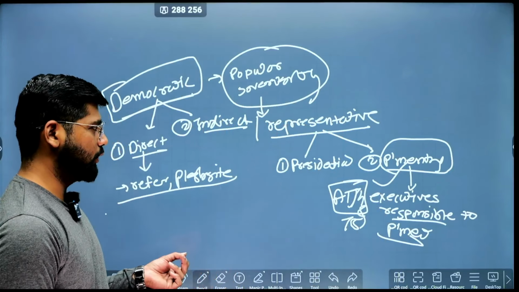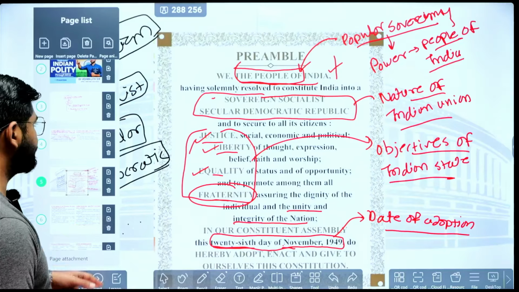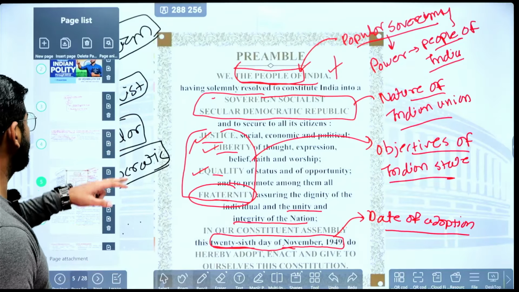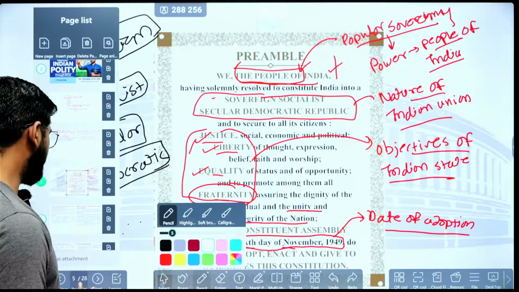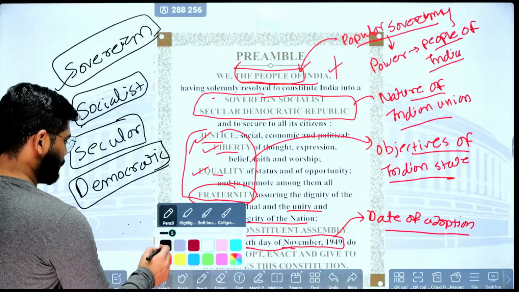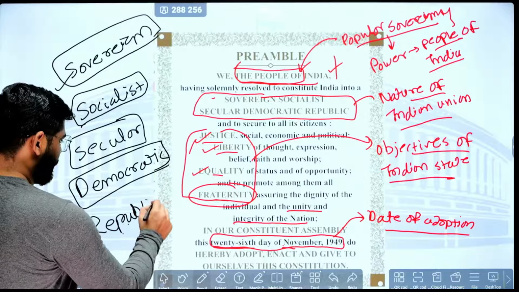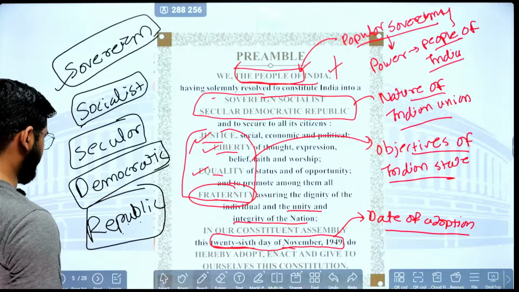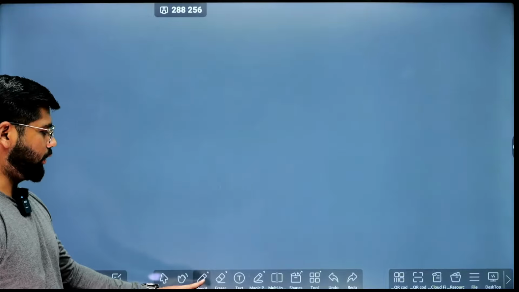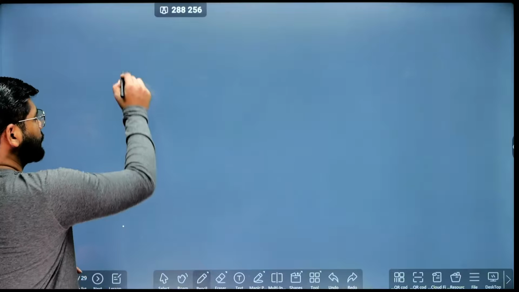So this is the decoding of the word democratic. Next word is republic. When it comes to the word republic, it also carries some meaning. They have not just added the word republic. It is inspired from the French Revolution.